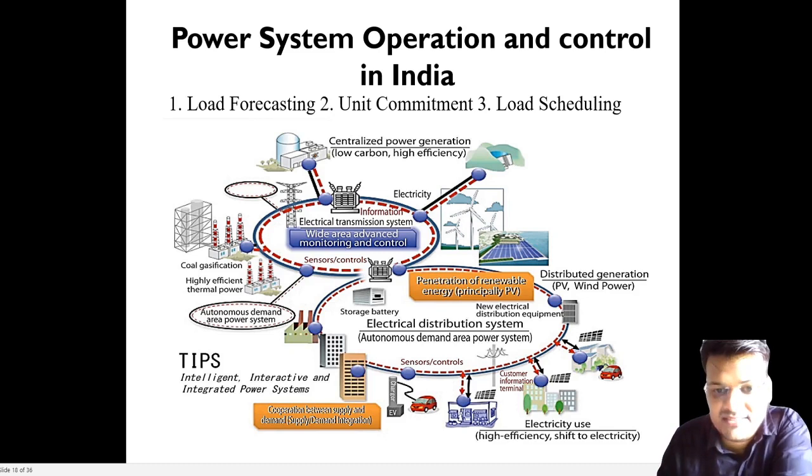If anybody has not seen it, please go to the official UPPCL website and put your bill account number there. There is an option. If you put your account number there, you will see how your load is varying. They will show you the 1 year or 6 month data on an hourly basis.